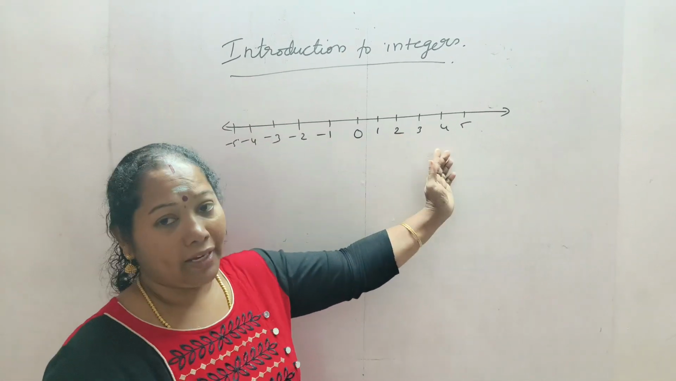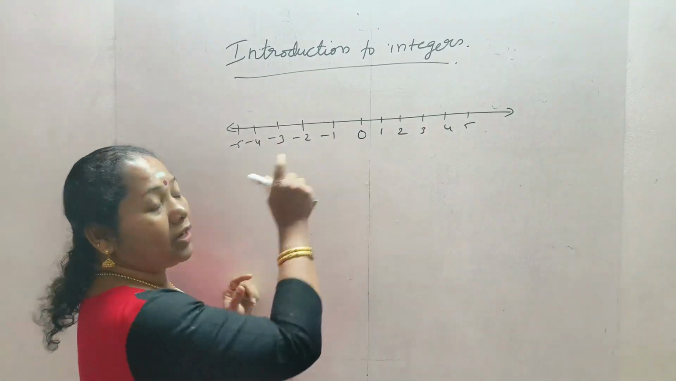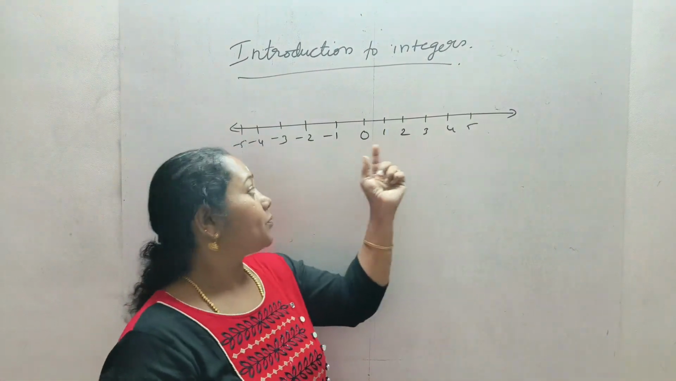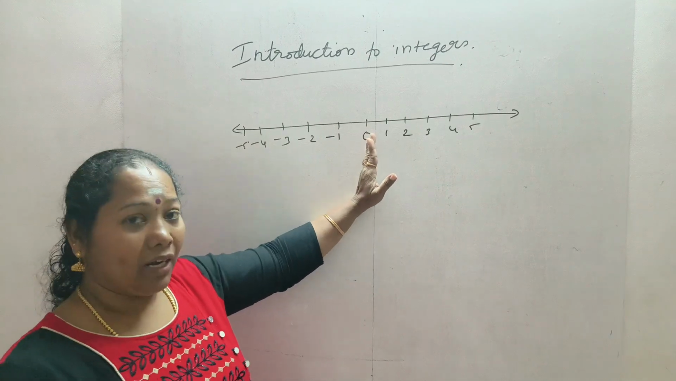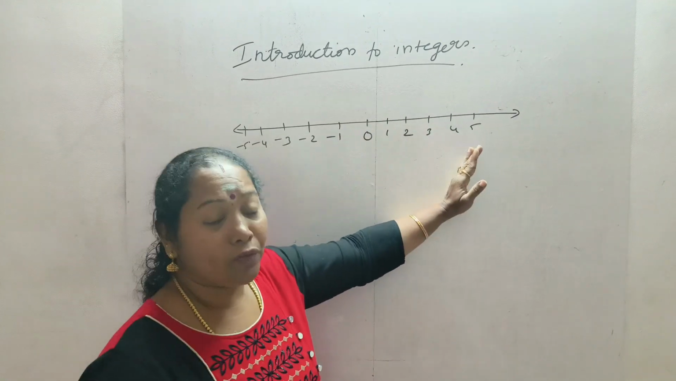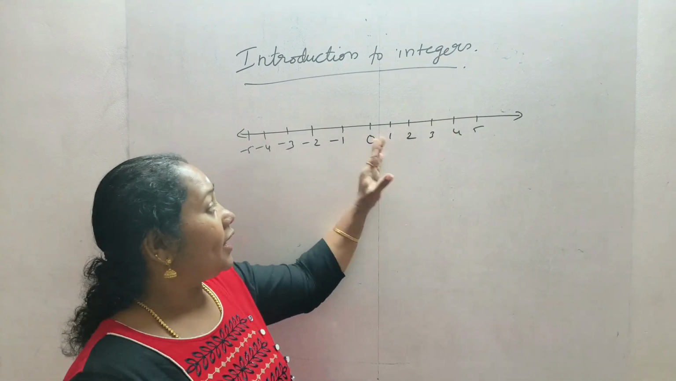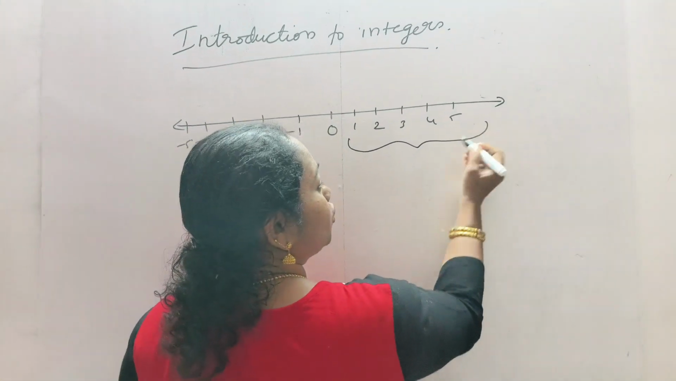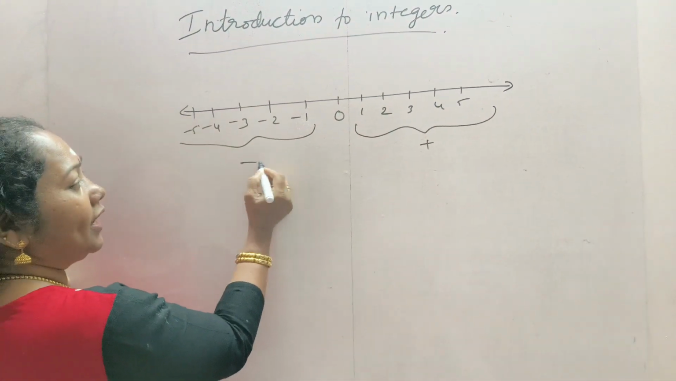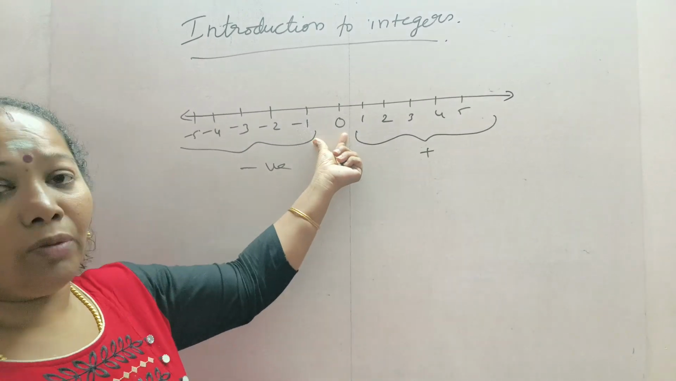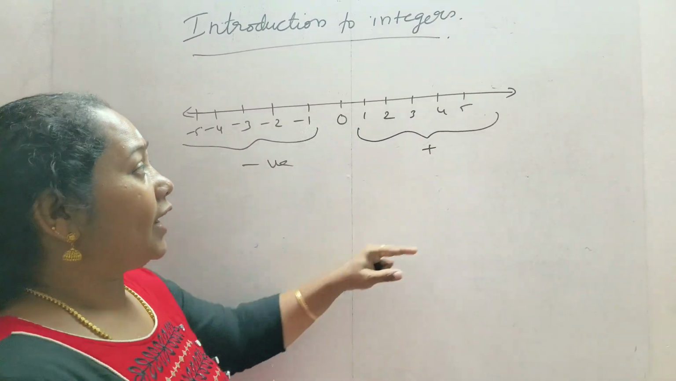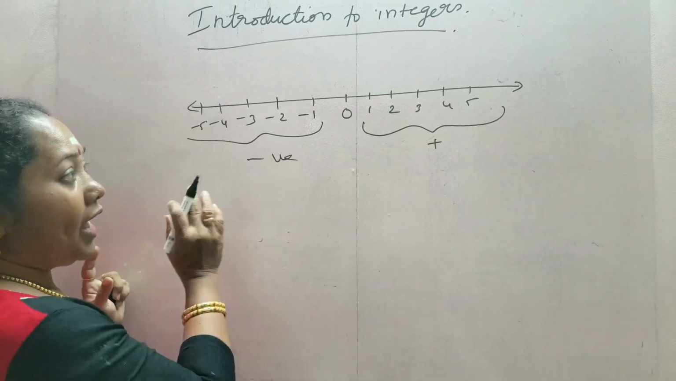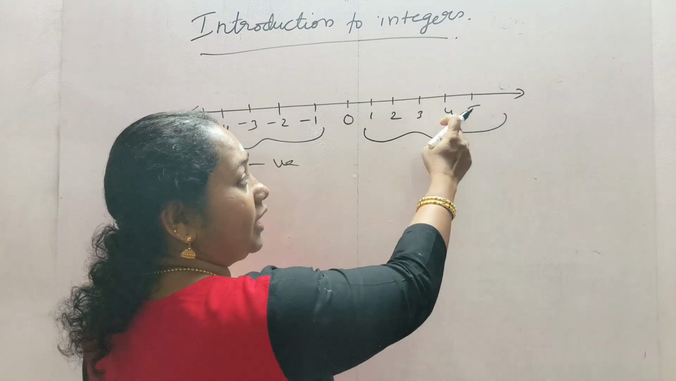If you draw a number line, we will plot all the numbers in the number line with equal distances. So in a number line, in the middle it will be 0. And right of 0 there will be positive numbers, and left of 0 there will be negative numbers. These all are positive numbers and these all are negative numbers. In between there will be 0.